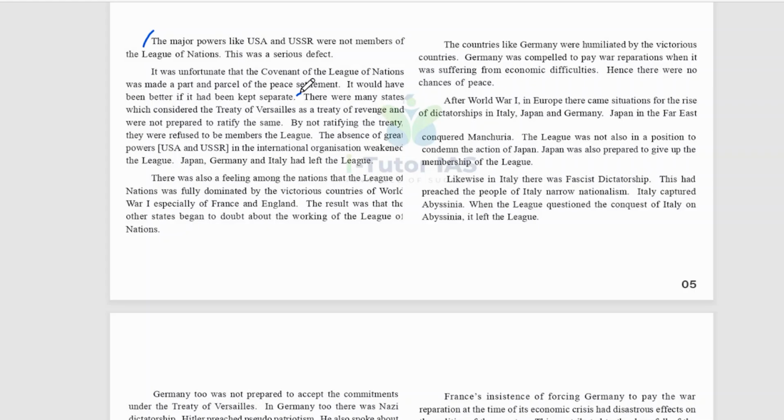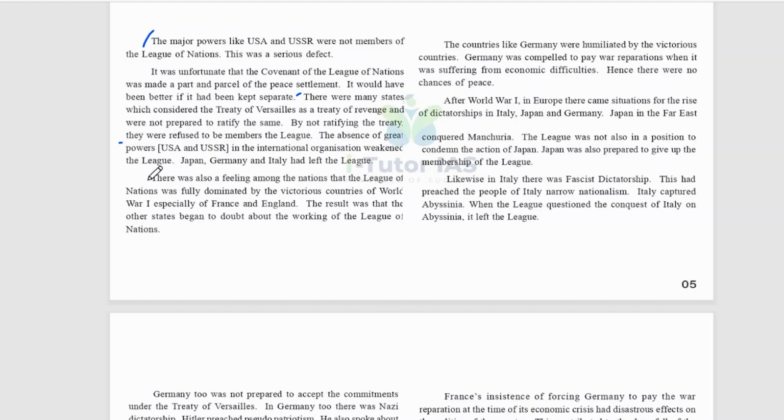And there were many states which considered the Treaty of Versailles as a treaty of revenge and were not prepared to ratify the same. And by not ratifying the treaty, they were refused to be members of the League. The absence of the great powers, that is USA and USSR, in the international organization weakened the League. And Japan, Germany, and Italy had left the League. So these are the major causes.